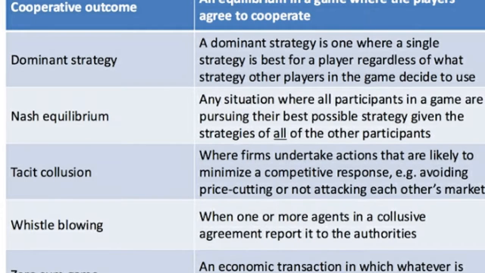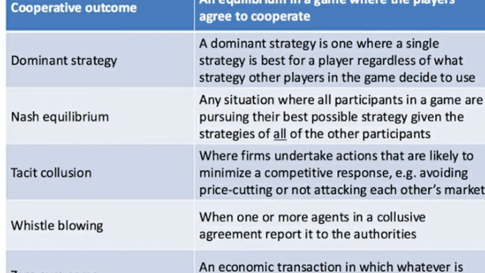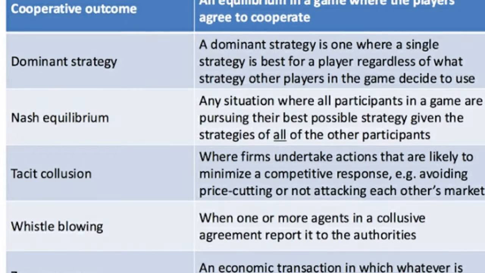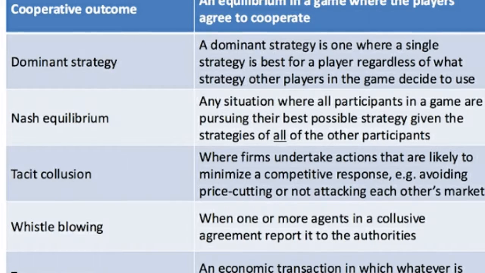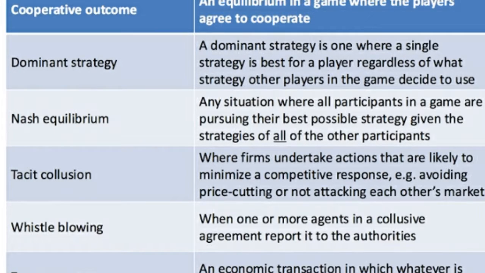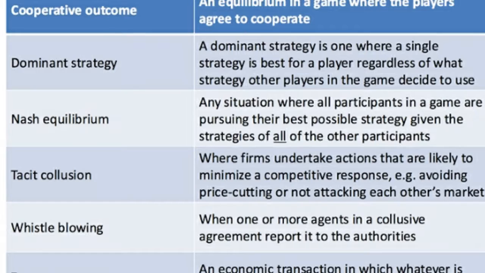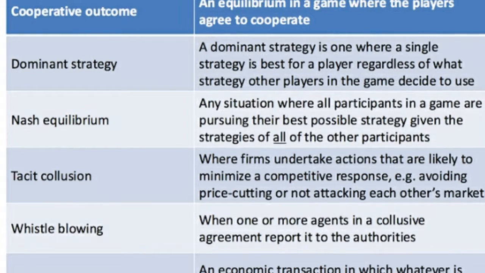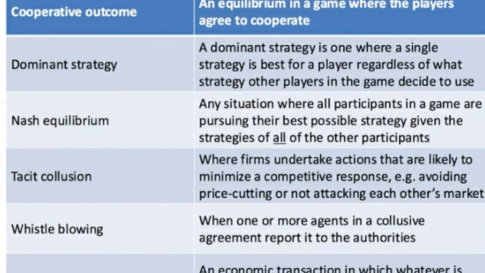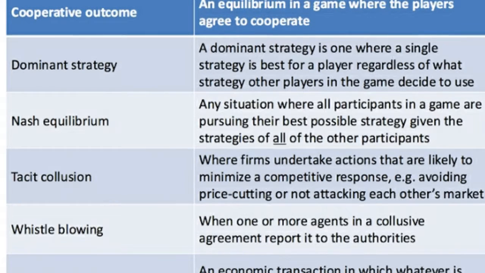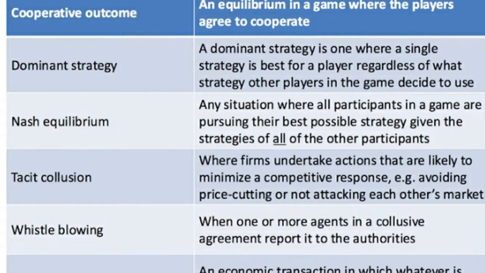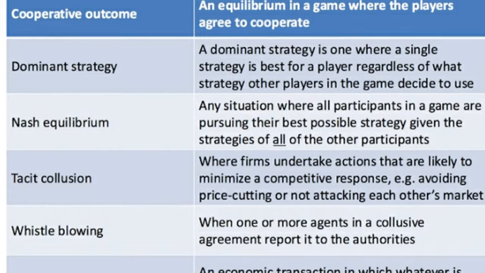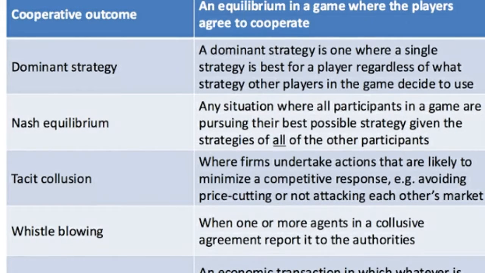Zero sum game means the sum is equal to 0, and a non-zero sum game means the sum is not equal to 0. So A would get benefit, B would get benefit, C would get benefit, all would get benefit, because it is a public good and it is non-excludable. Fresh air, fresh water, defense, education, free health, so everyone will get benefit. So it is very important, and I think you can now differentiate the difference between a zero sum game and a non-zero sum game, and 2-person, 3-person, up to n-person. Please note these things.